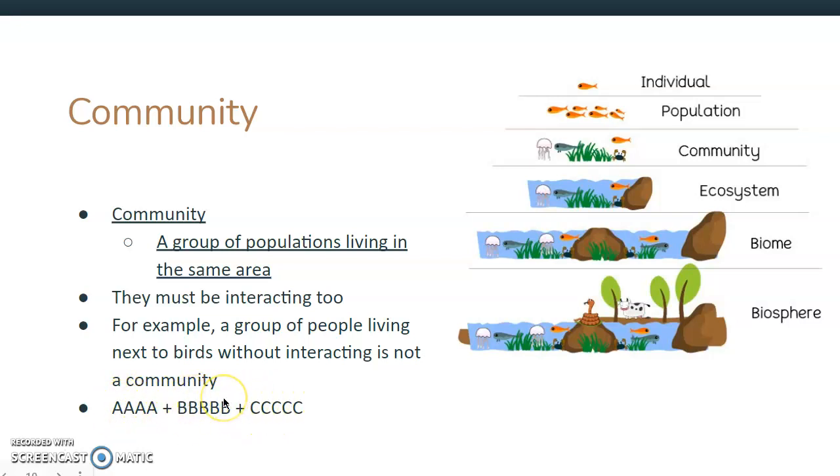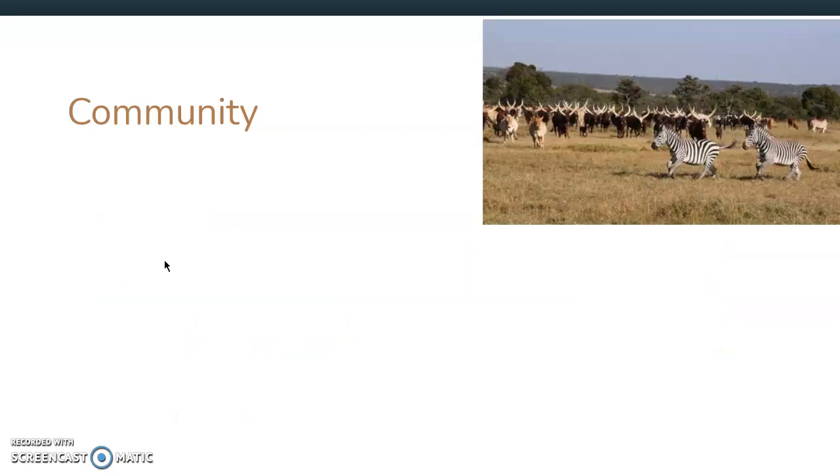When I hear the word community, I think of a lot of people in a community where we might all be a little bit different. Amigos de Jesus is an example of a community because we have children being one population, we could have our teachers being another population, and even our volunteers being another, and we all interact and live in our same area. So, just another example.